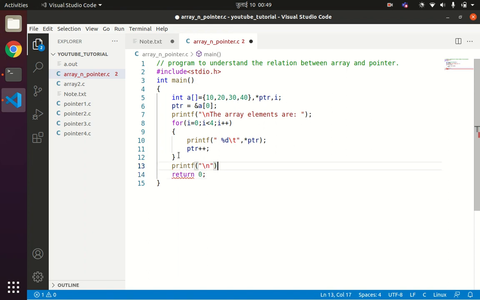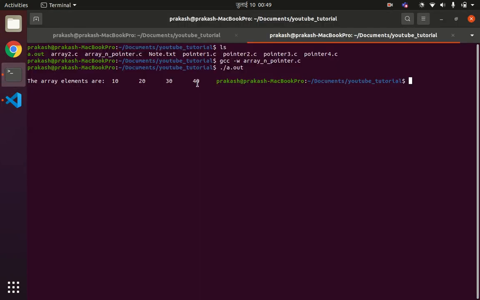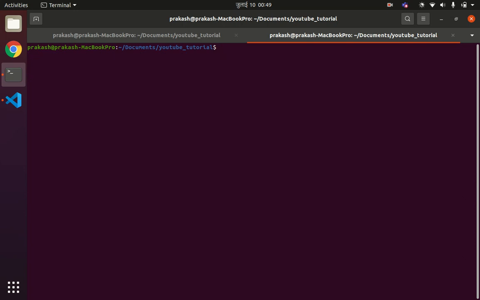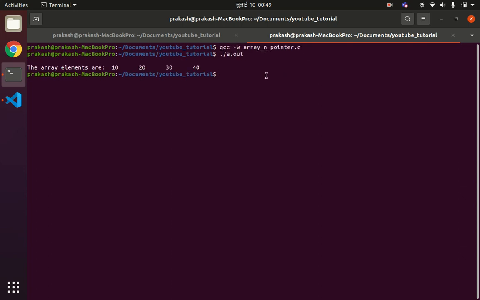I have included this backslash n to break the line after the output. Since it was not breaking the line, I have put the backslash n there. Again, I'll compile the code and see the result. The array elements are 10, 20, 30 and 40.